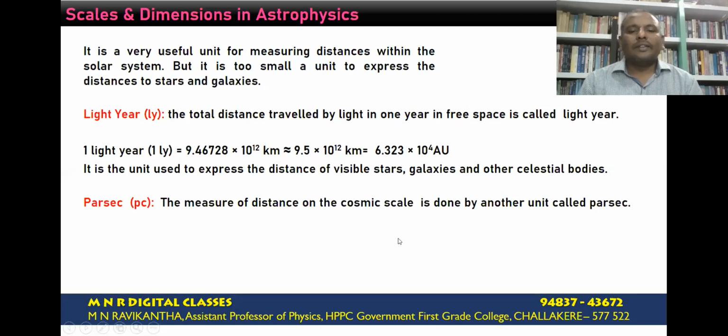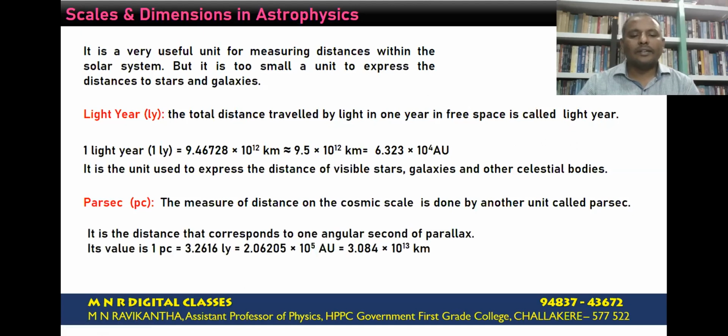The measurement of distance on cosmic scale is done by another unit called parsec. 1 parsec is the distance that corresponds to 1 angular second of parallax. If the parallax angle is equal to 1 second of an arc, then the corresponding distance gives us 1 parsec. In the later part of this lecture, we are going to understand how to measure the distance using the parallax method. The value of 1 parsec is equal to 3.2616 light years.